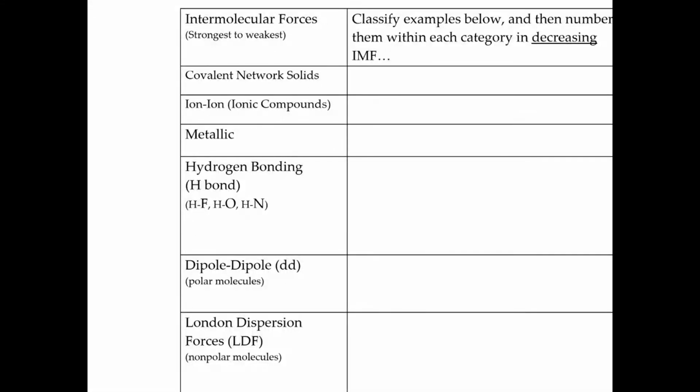Now we're on page 30 of the Chapter 8 Chem 1 packet. We're going to talk about intermolecular forces. We're going to talk about the strongest ones, which are the covalent network. And as you go down this list, they get weaker and weaker until you get to the London dispersion, which are the weakest of all.